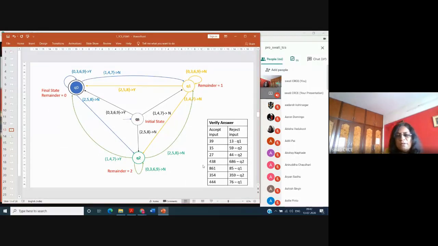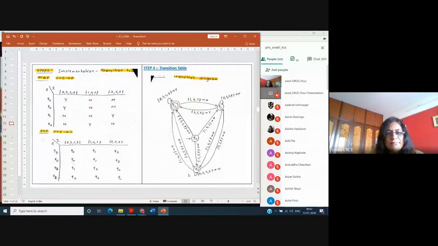Okay, so we'll take the last one, this 359. Suppose you start from here with 3, then with 5 it will go to Q2, and then with 9 it is remaining in the state Q2. So the remainder is 2 here. Okay, so this way you draw the diagram.